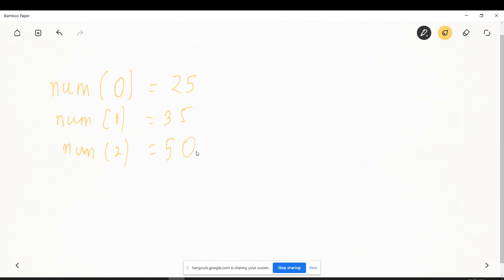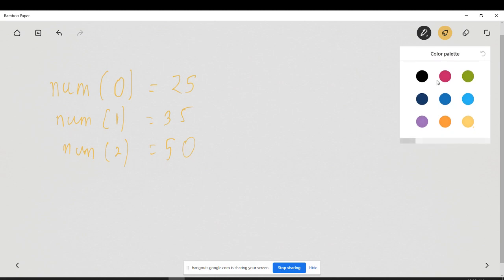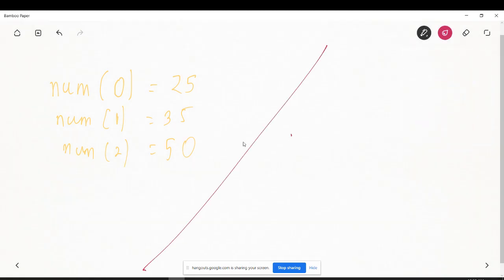This is how you can assign values to an array. num(0) is equal to 25. At the 0th element you are putting 25, at the first element 35, and at the second element 50. Okay, and there is another way of doing it.